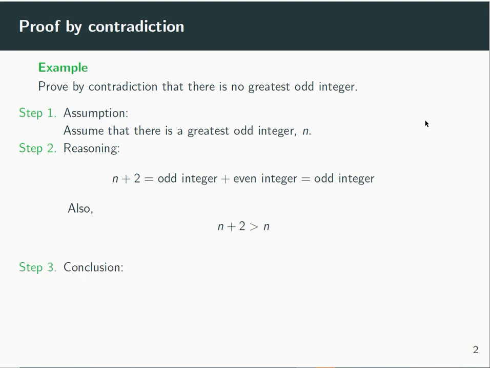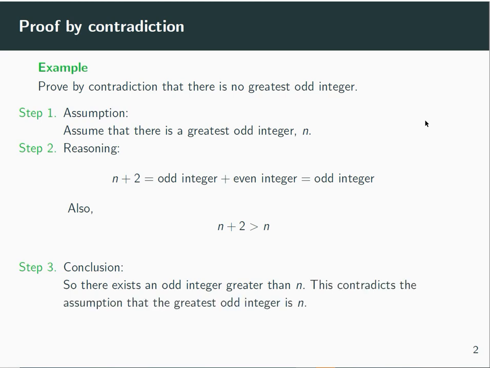So we move on to step 3 and we conclude. There exists an odd integer that is greater than n. n plus 2 is strictly greater than n, and it is odd. So this contradicts the assumption that the greatest odd integer is n. This in fact tells us that there is no greatest odd integer, so we've proved the original statement.